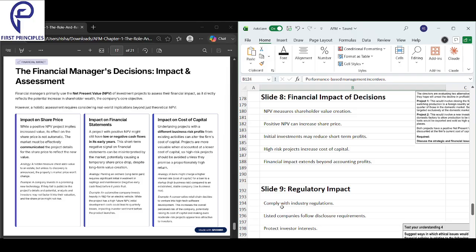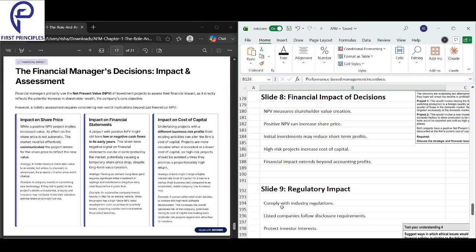Positive NPV can increase the share price, and NPV measures shareholder value creation. Initial investments may reduce short-term profits. High-risk projects increase your cost of capital, and financial impact extends beyond accounting profit. So beyond accounting profit, there is also financial impact. With high-risk projects, you'll see your cost of capital going up. Short-term profits will be reduced by initial investments because initially you'll be investing the money. Positive NPV can increase the share price as well, and NPV measures the shareholders' value creation.